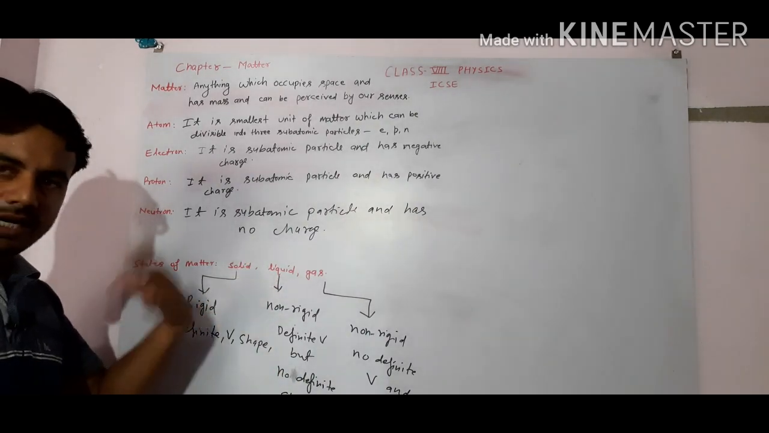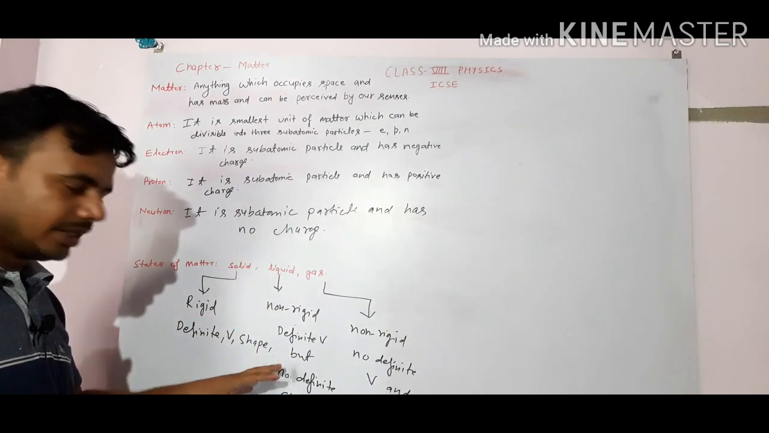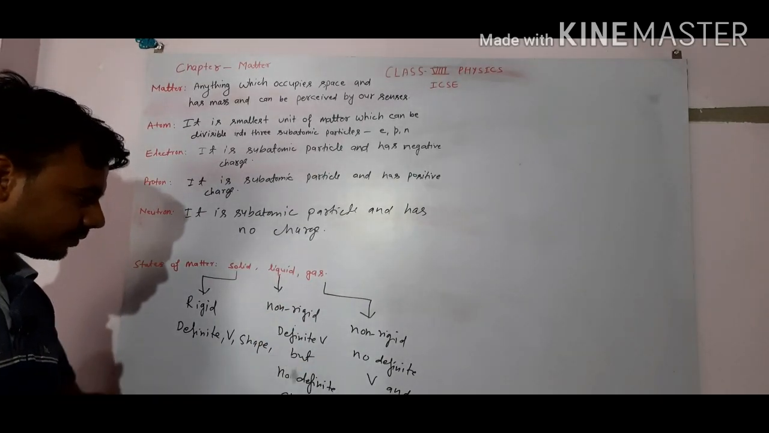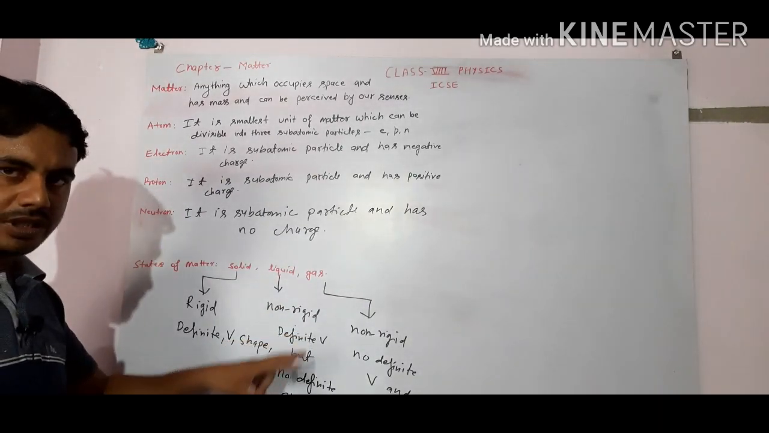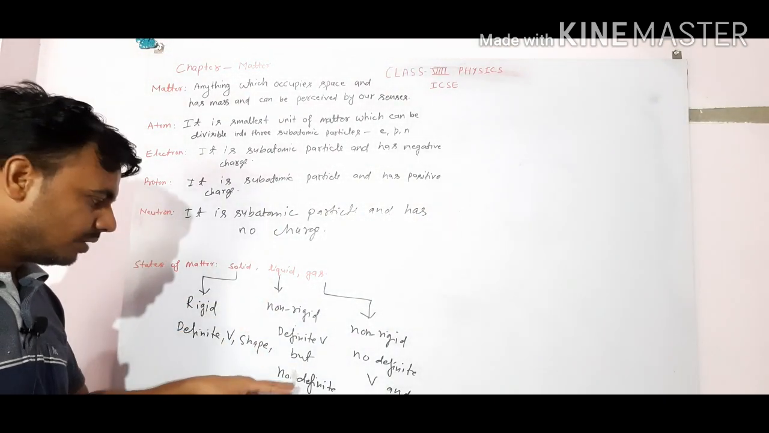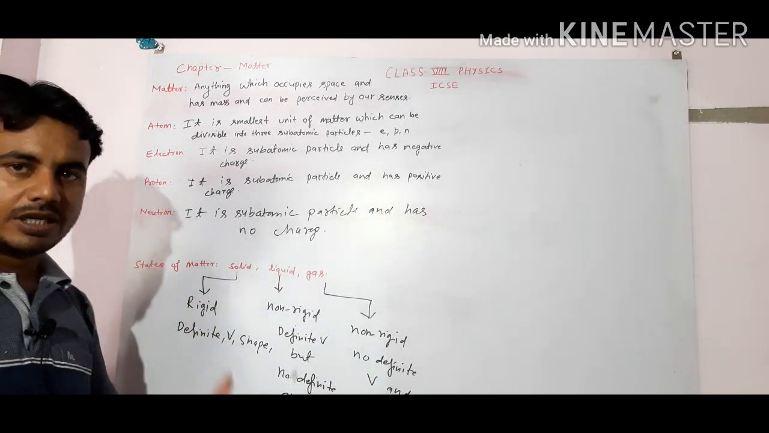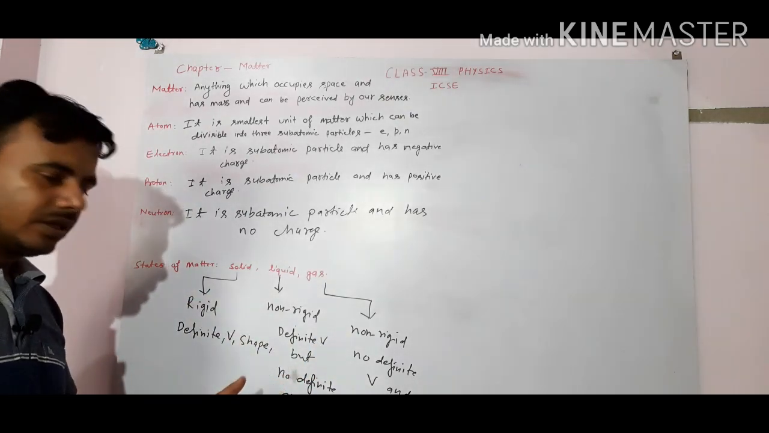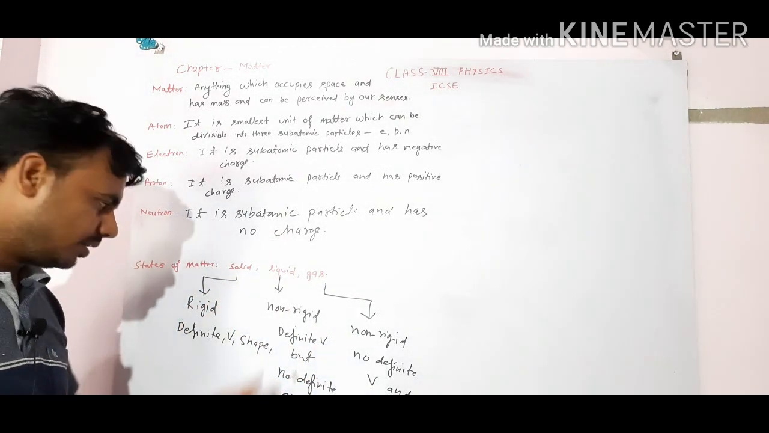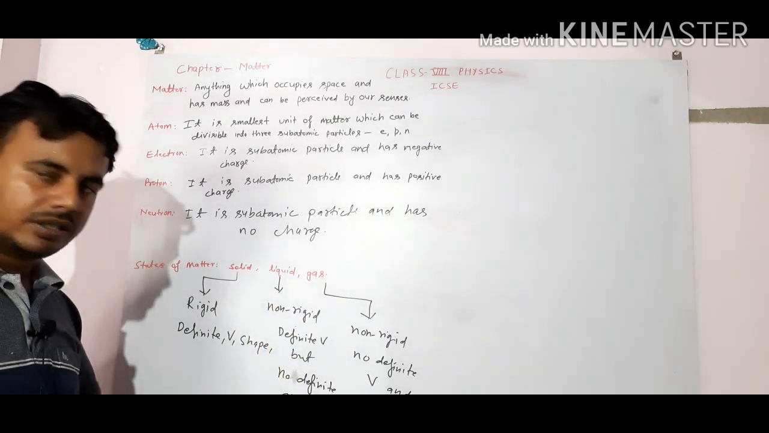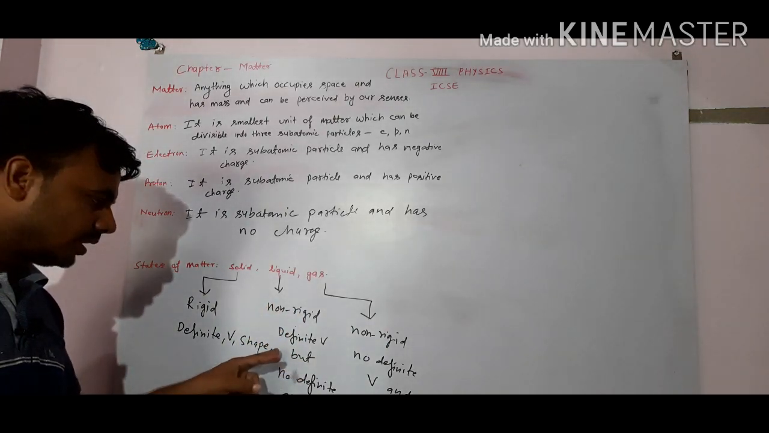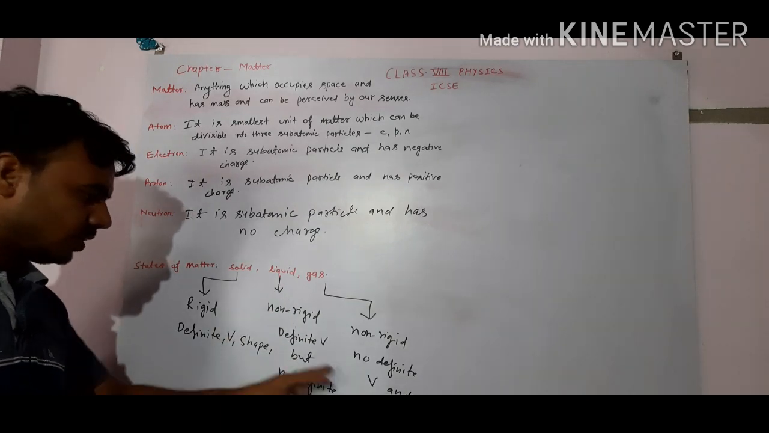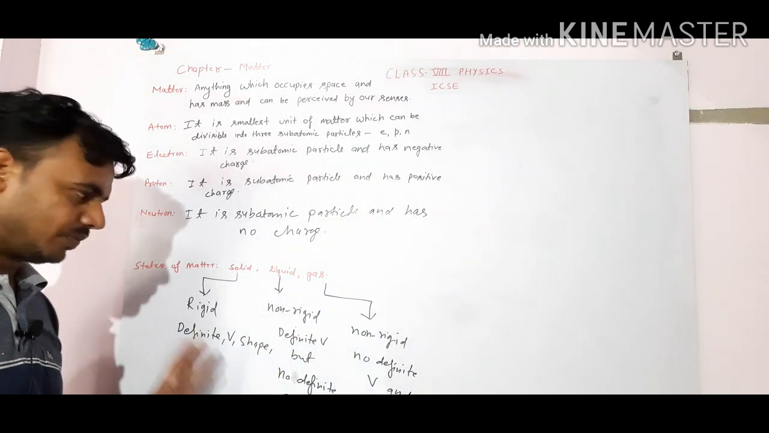In whichever container you keep the liquid, it will acquire that container's shape. The volume is fixed, for example 1 liter. But the shape: suppose you put it in a cylindrical container, it will acquire the cylindrical shape. If you put it in a rectangular container, it will acquire the rectangular shape. So liquid volume is fixed, but shape is not fixed.